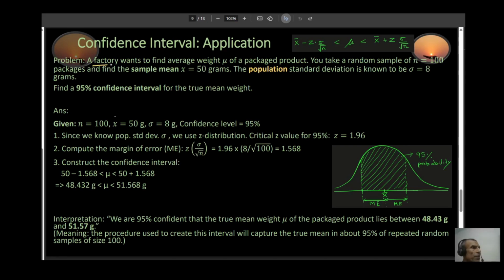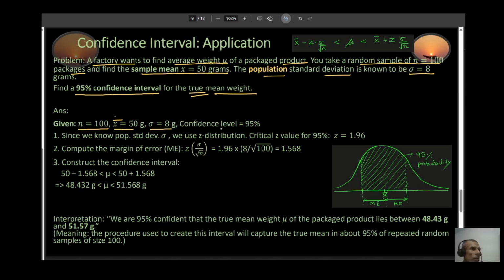Problem: a factory wants to find the average weight mu of a packaged product. You take a random sample of 100 packages and you find the sample mean to be 50 gram. The population standard deviation is known to be 8 gram. Find a 95% confidence interval for the true mean weight. So what's given to us? We know our sample size. I know my sample mean value is 50, and I know my population standard deviation is 8 gram, and I also know my confidence level, which is 95%.